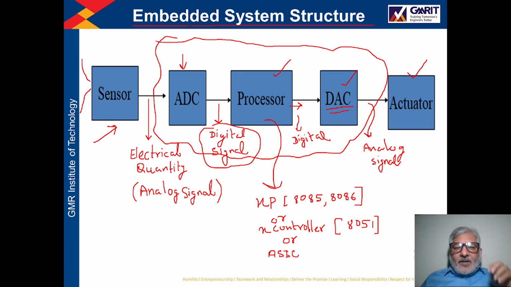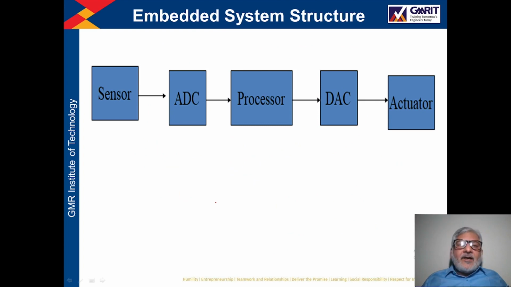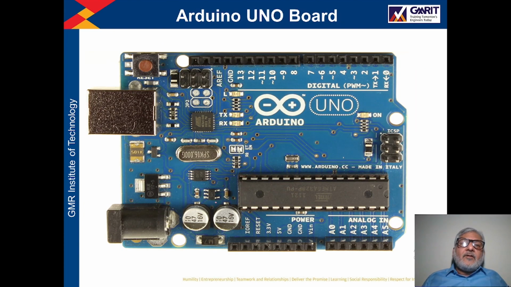So with this background, we will move to our next slide, and here we will start our discussion on the Arduino Uno board. In this lecture series, we will use this Arduino Uno board for demonstration purposes.